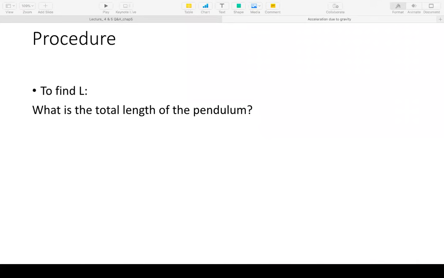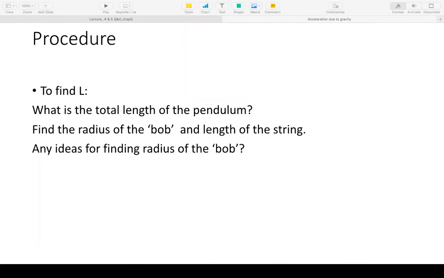As I have already said, the length of the pendulum has two parts: the radius of the bob, that is half the dimension of the bob. If you find the diameter, then you have to take the radius, because the center of mass is at the center of the symmetric object that you have selected in place of the bob. By bob, we just use this generic word to mean any heavy object that you are using as the pendulum. The length is the length of the string plus the radius of the bob.